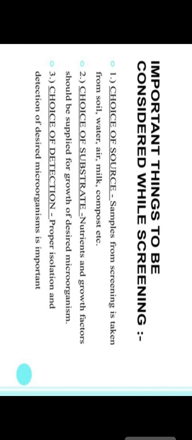So the choice of source, that is the sample for the screening, may be soil, water, air, milk and compost. Next, the nutrients: the organism has to be retained and used for the purpose, so nutrients should be supplied for the growth of the desired microorganisms. And next is the choice of detection, that is, proper isolation and detection of the desired microorganism is very important.